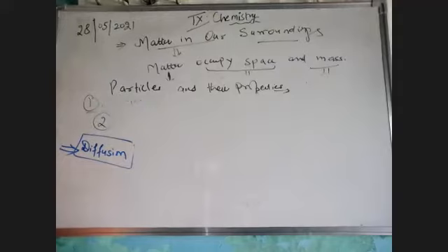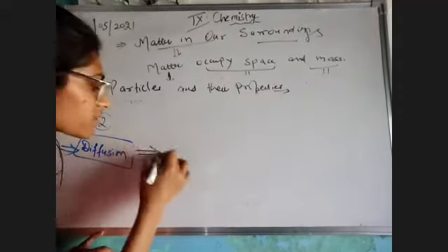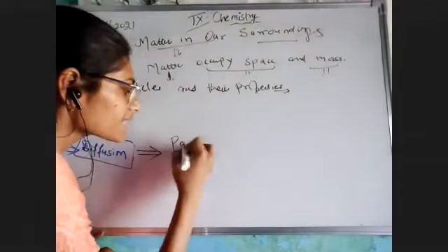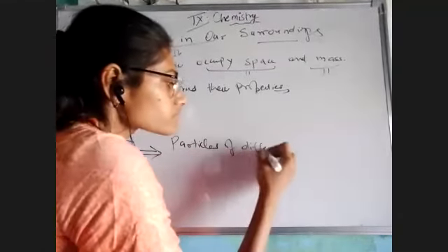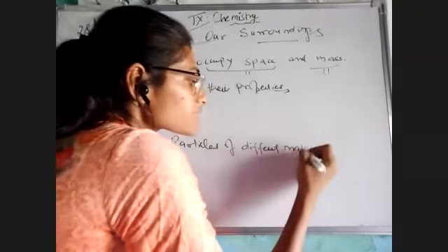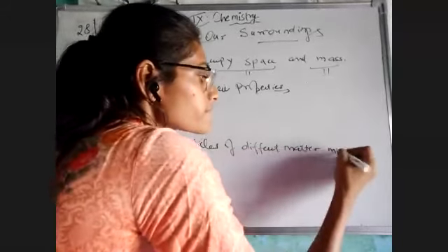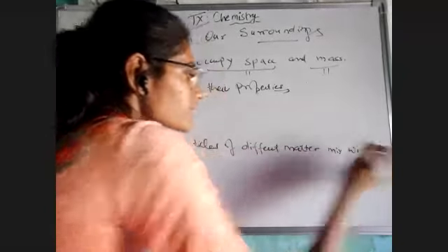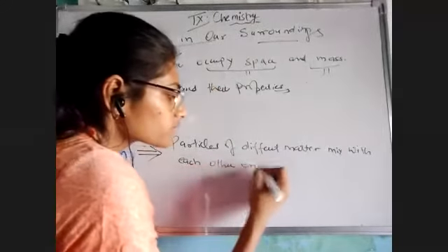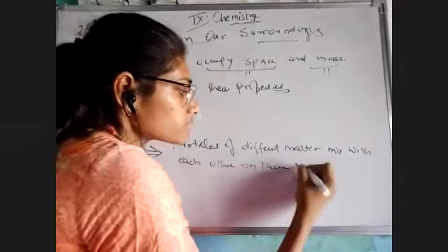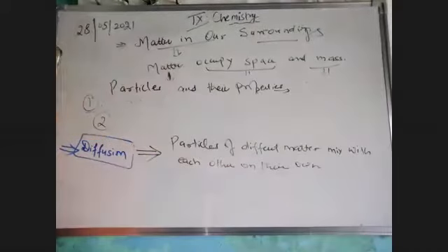Diffusion is a property which tells that the particles of different matter mix with each other on their own. Right? ऐसा ही तो हुआ है.